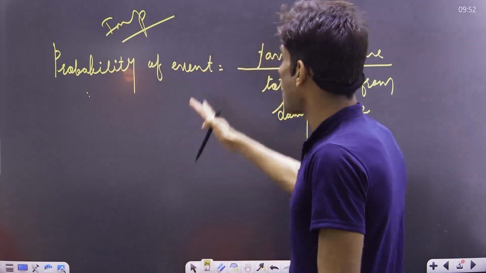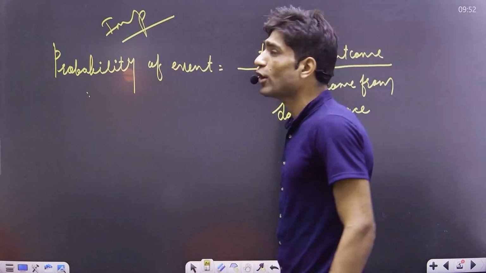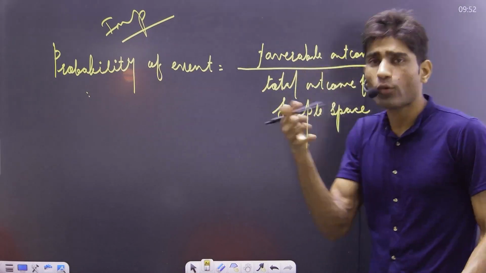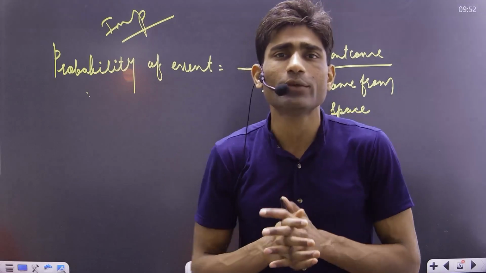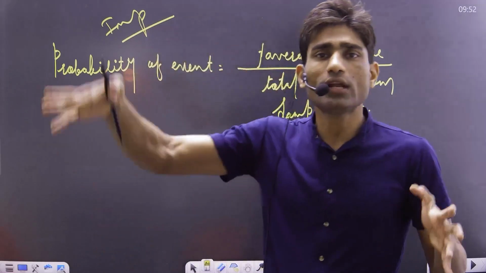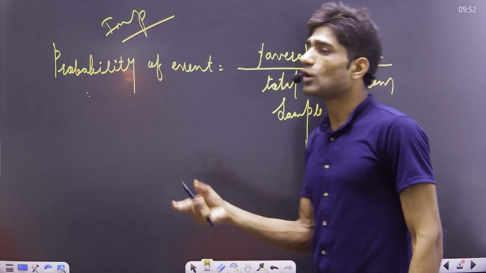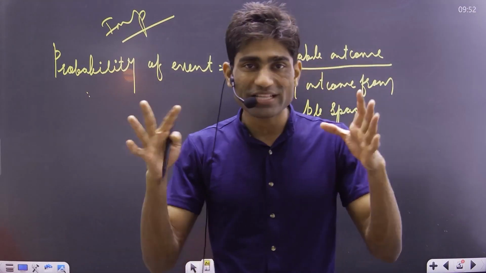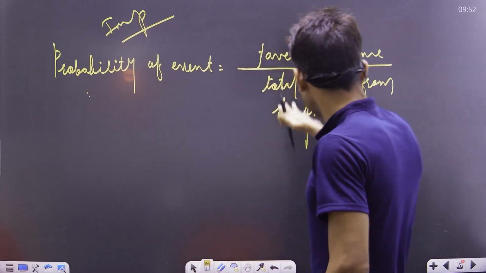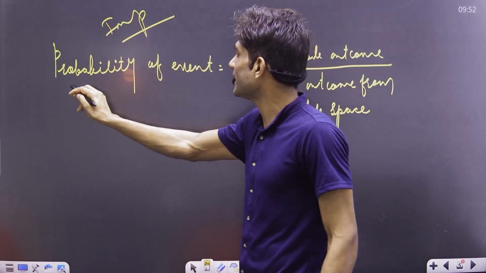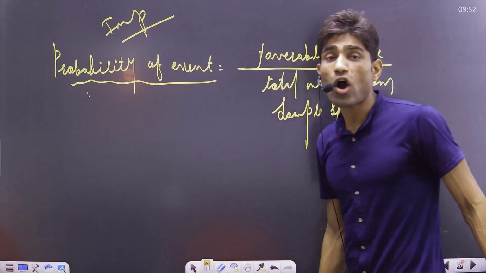The formula says that the probability of any event is written as the favorable outcomes possible from our given event, divided by the total number of outcomes in the sample space. All the outcomes coming from our sample space are written as the total outcomes. On total, this complete division we consider as the probability of an event.